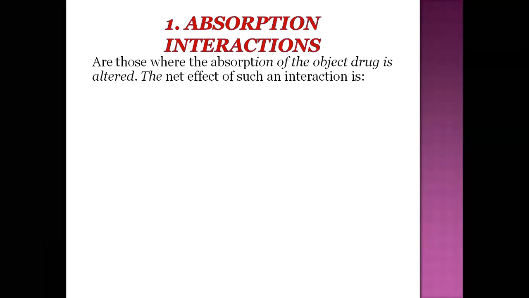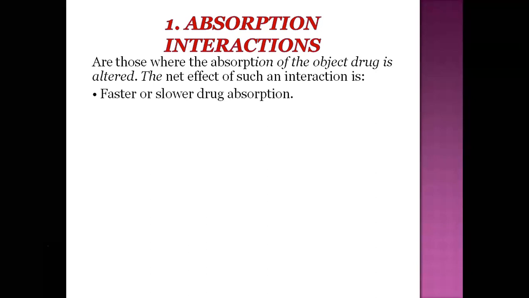Here, in absorption, we have already discussed object drugs. Object drugs are those drugs that give the pharmacological response. Whatever alteration occurs in the response of the concerned drug due to the absorption of object drugs, those interactions are called absorption interactions.